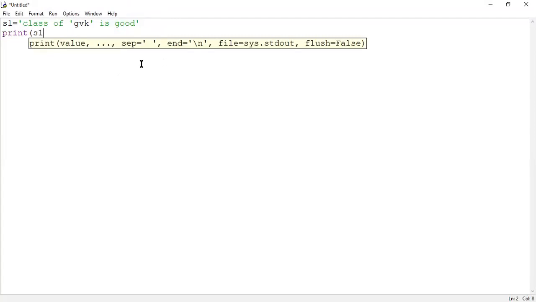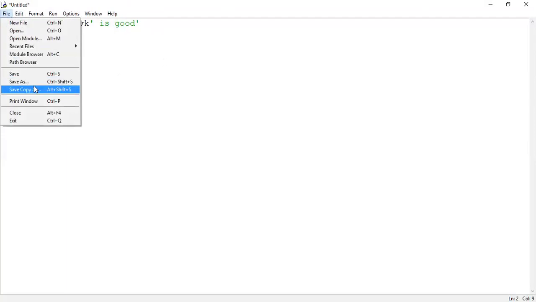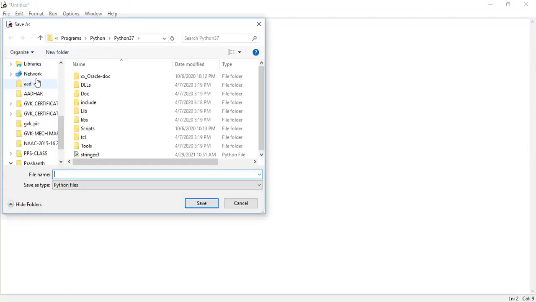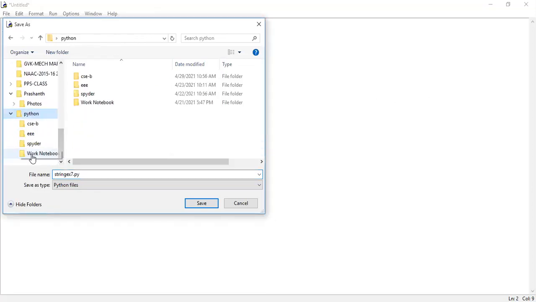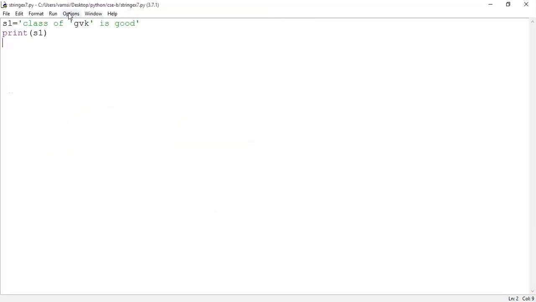If I write this and save the code, save as, then give some meaningful name. I'm giving string example 7 dot py. It is saved into the Python folder. Save the logic, then run the program.